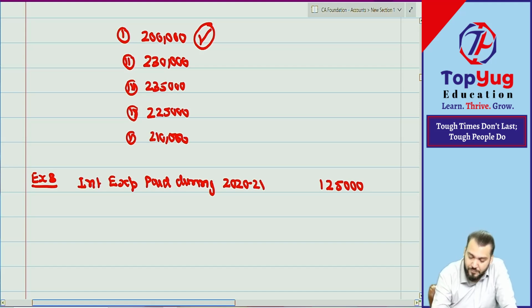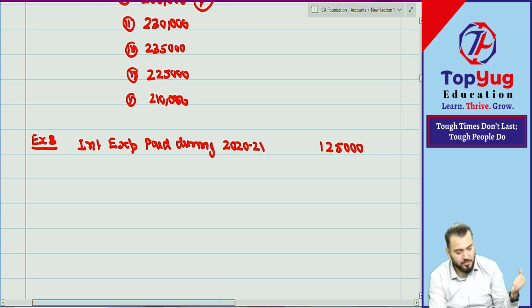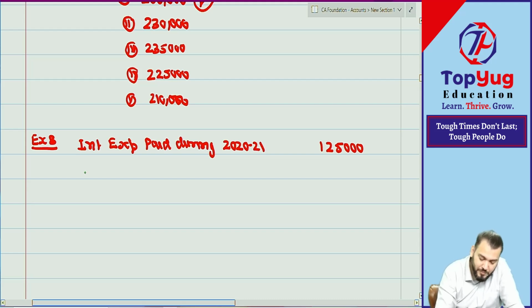Correct? Then prepaid interest at year end is 20,000.